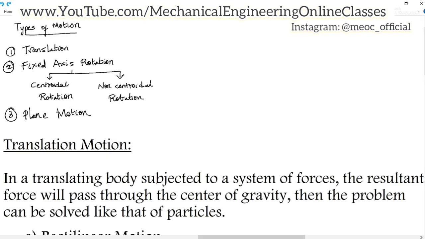The first one is the translation motion. So when a body which is subjected to a system of forces is in translation, and the resultant of all these forces is passing through the mass center of the body or center of gravity, then also we can convert the problem of a rigid body into a problem of particles. And in that case,